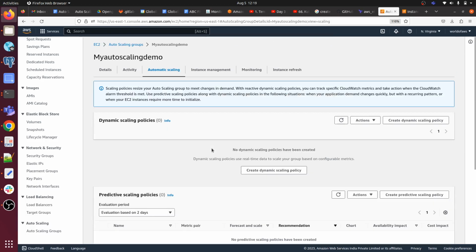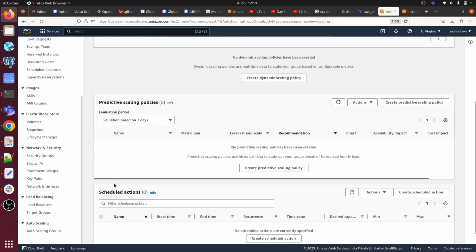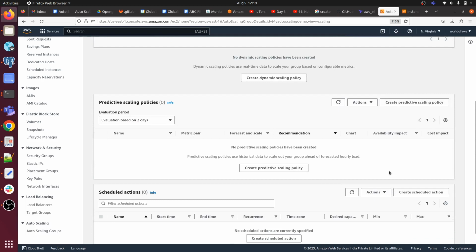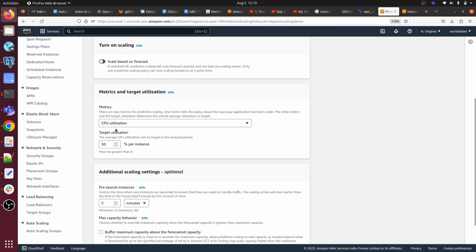Yeah. So here we can see dynamic scaling policies, predictive scaling, scheduled actions. We can see here, right? And suppose you want to create predictive scaling, then click on create predictive scaling.